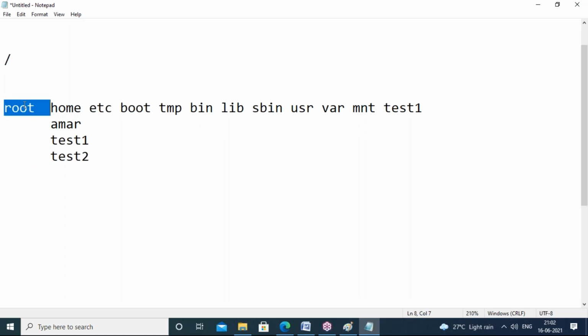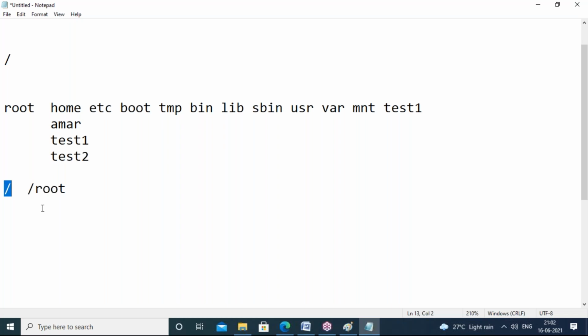But /root is a different directory, guys. Most of the guys treat / and /root as the same. Both are different. We can call / a root directory, but the folder name is not root. The folder name is / only. We call it a root directory because it's the base for your Linux. But this is not root, this is the / folder.